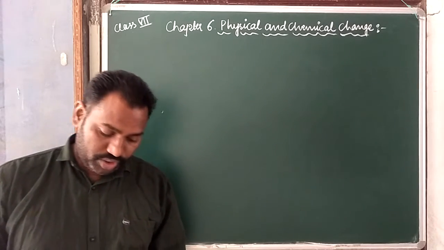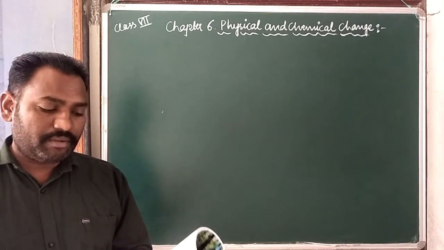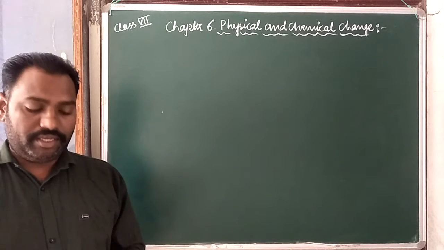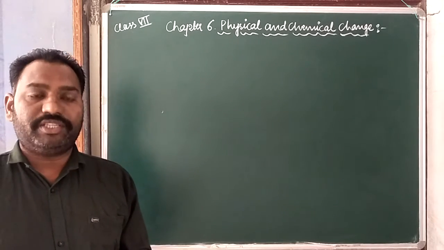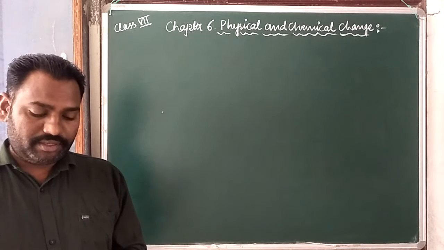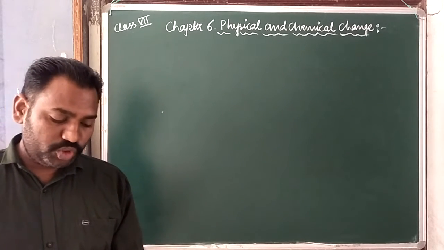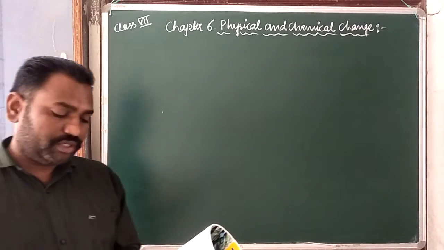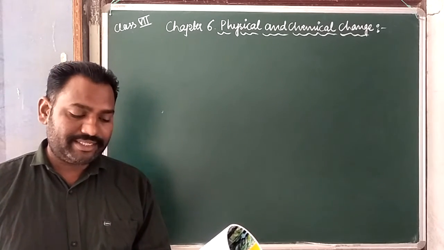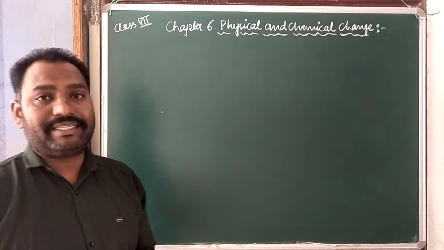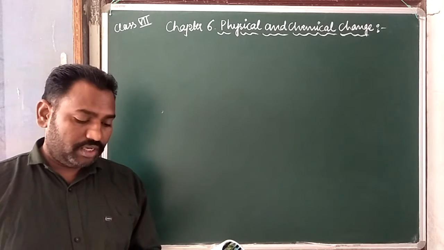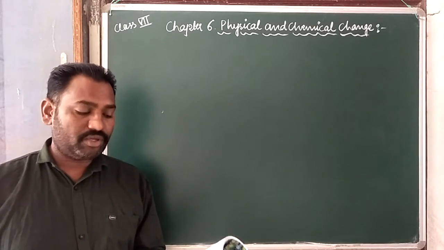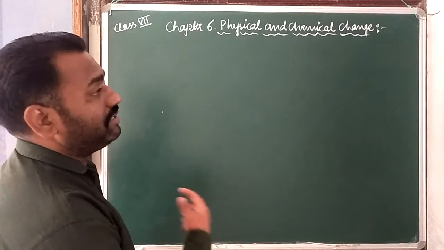So, the changes which take place around us may involve changes in shape, size, position, color, temperature, structure, composition, and state. It means these are the properties on the basis of which we tell that a substance has changed.